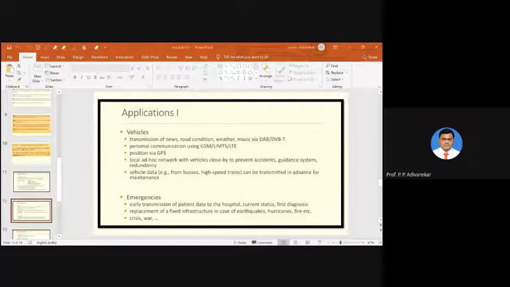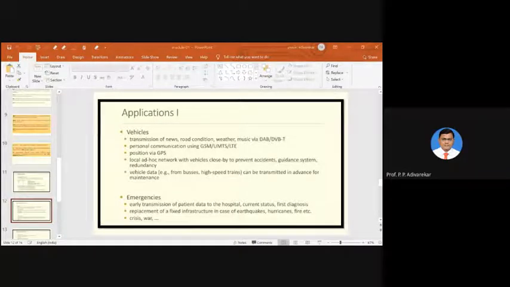Also, they will get notified of the road conditions and the weather conditions. Also, it can be used for entertainment purposes. Likewise, we can have a number of different things that can be solved through mobile computing or mobile communication if it is available with the vehicles.